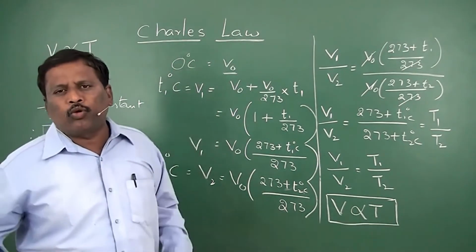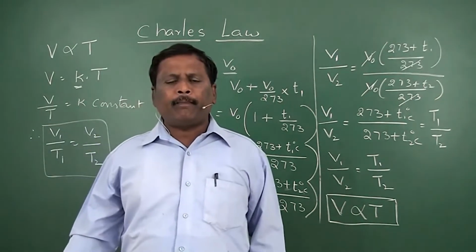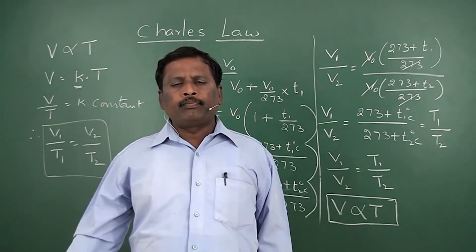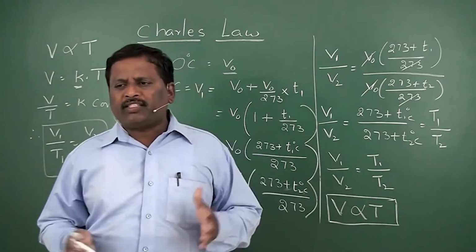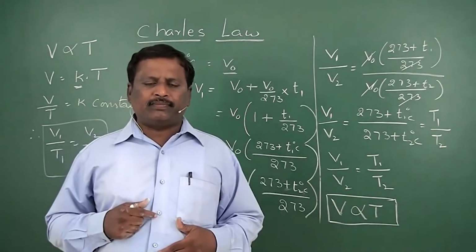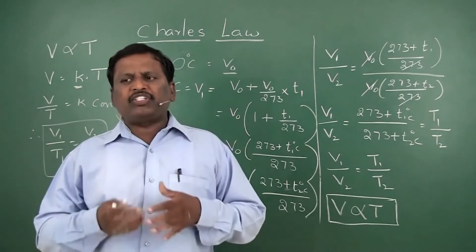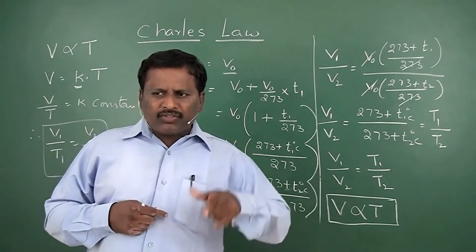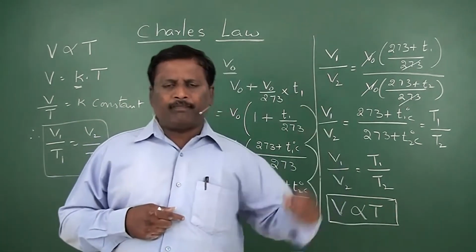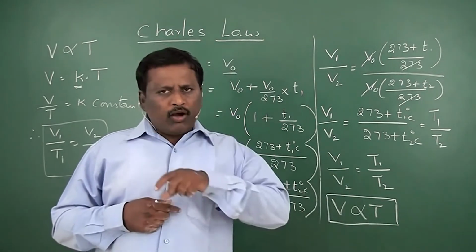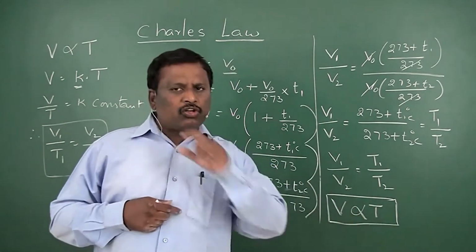For example, now the room temperature is 24 degrees centigrade. So now the volume of the gas may be 2 liters or 3 liters. But for the same gas, at the same pressure, it may not have the same volume at 0 degrees centigrade. So we have to bring this gas to 0 degrees centigrade.